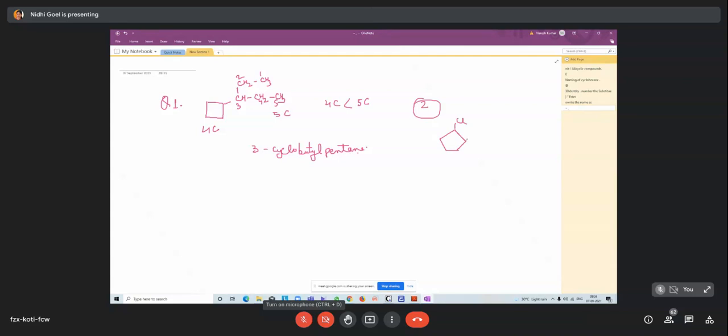Second question. Chlorine, CH3 and CH2, CH3. So numbering either this side clockwise or anti-clockwise. So we have to first decide which one is the lower number alphabetically. So what will be the naming?